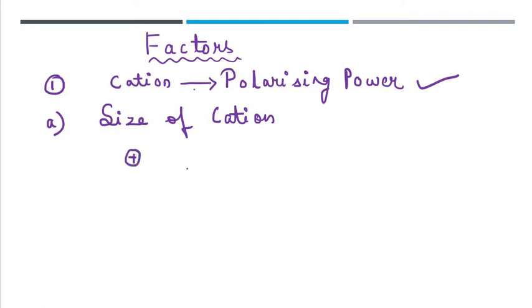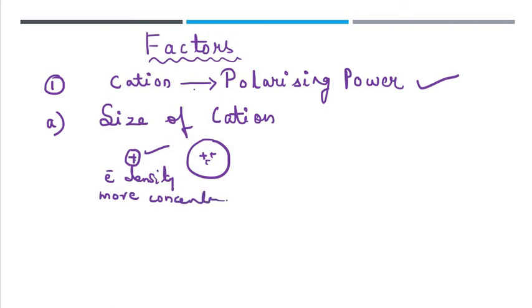Here you can see the cation is of a smaller size, and in another case the cation is of a larger size. So out of these two, in the cation of smaller size, the electron density will be more concentrated compared to the one where it is bigger. Here in the smaller one, the electron density is more concentrated. So since the electron density is more concentrated, we can say that the smaller the size of the cation, the greater the polarizing power of the cation will be.